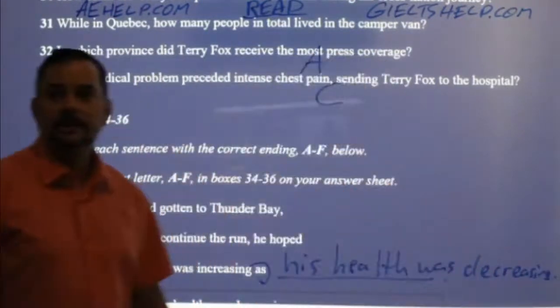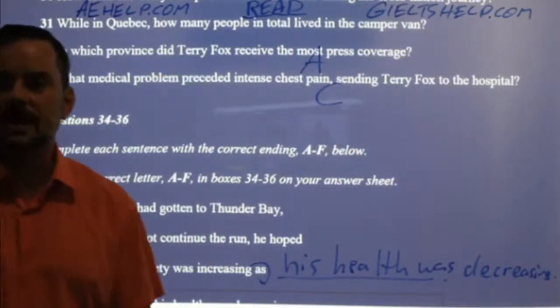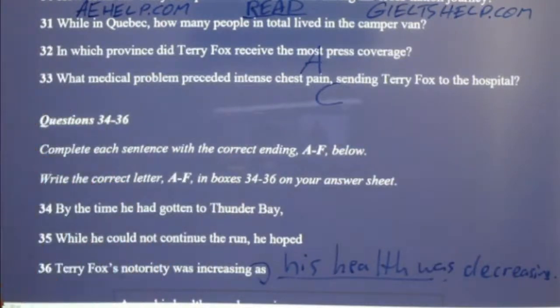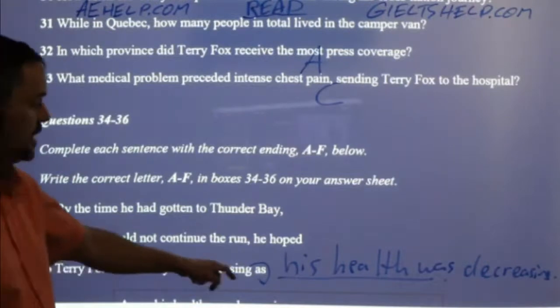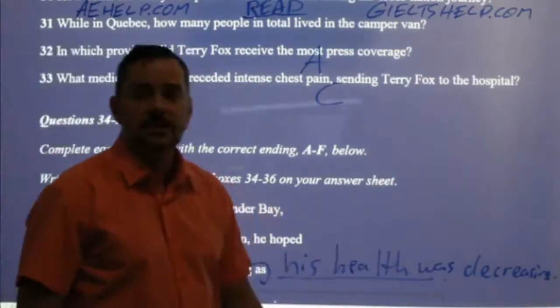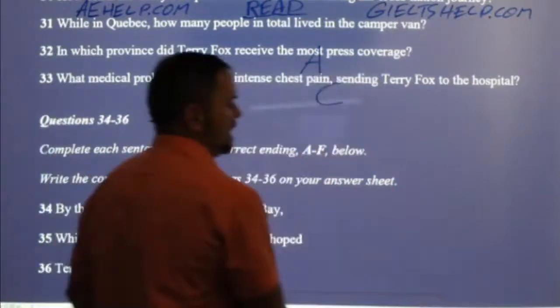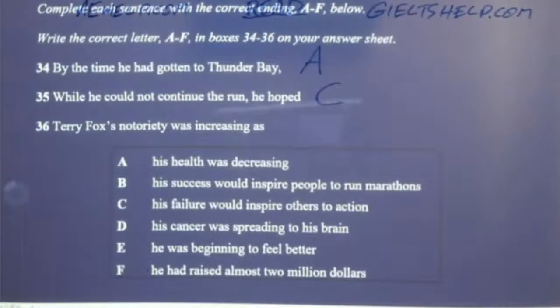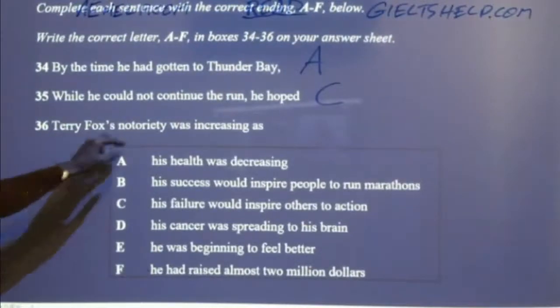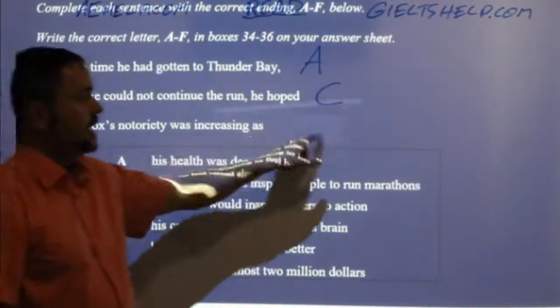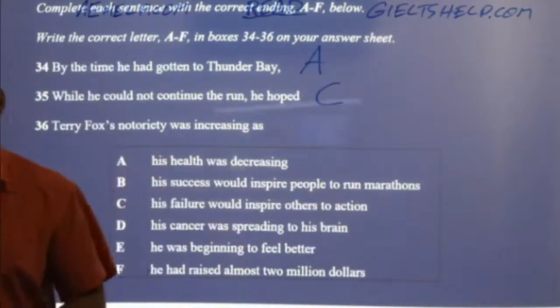I agree. So his fame was increasing as his health was decreasing. That would be my most natural answer. Which one is the closest match to that?